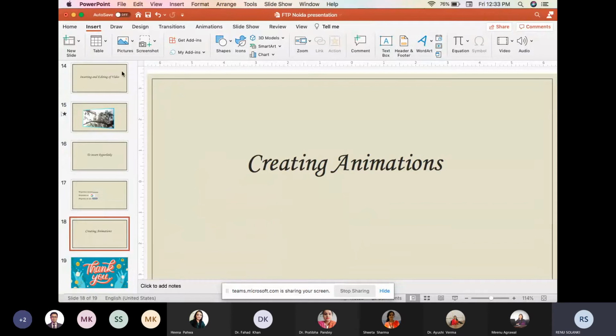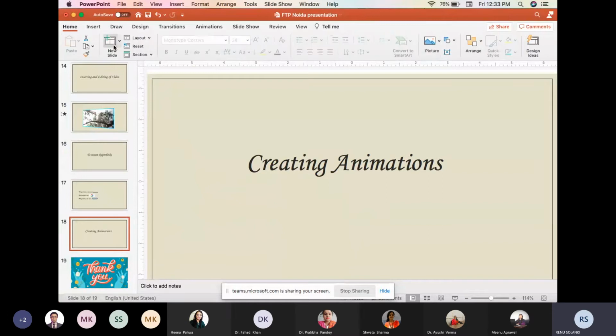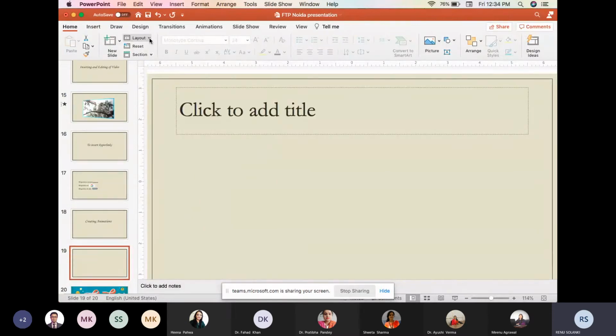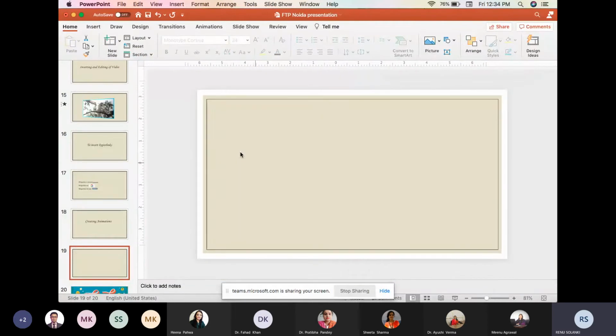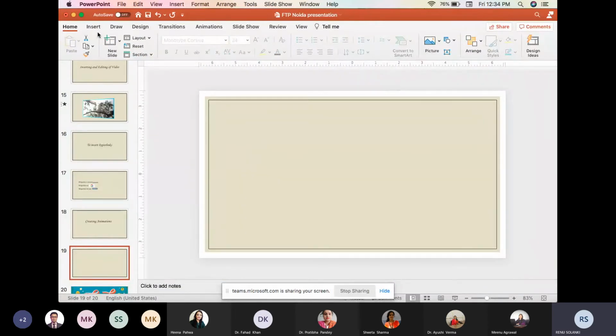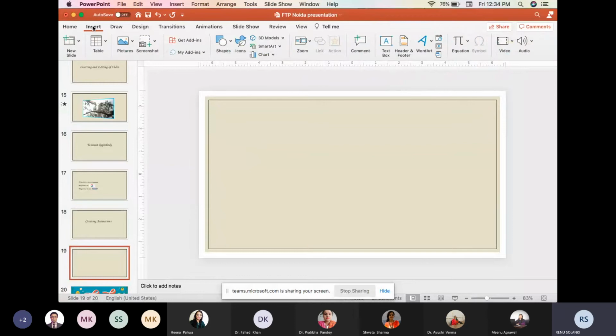So now go to the home, then insert the new slide, change the layout to the blank layout. For example, I want to make an animation in which a butterfly is moving around a flowering plant. So first I will insert both the images. Either I can use the GIF image or the JPEG image, whichever we want.